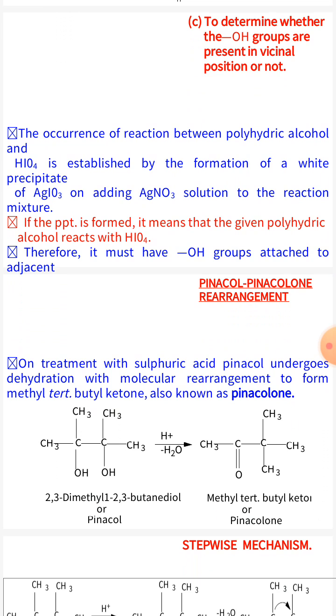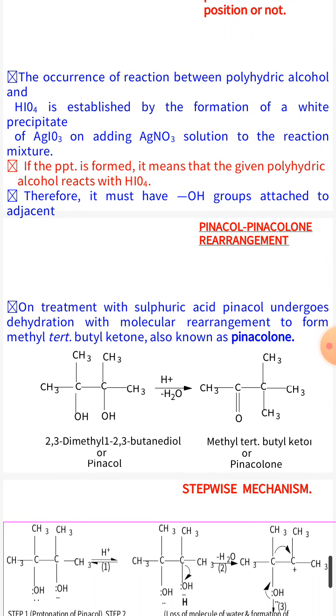To determine whether OH groups are present in vicinal position or not, the occurrence of reaction between polyhydric alcohol and HIO4 is established by formation of a white precipitate.